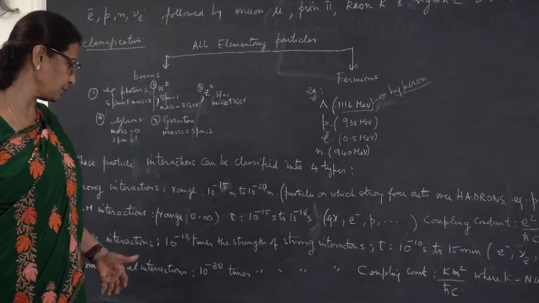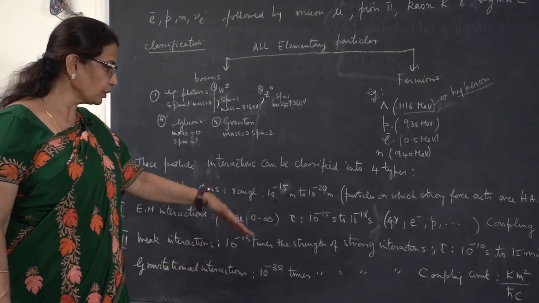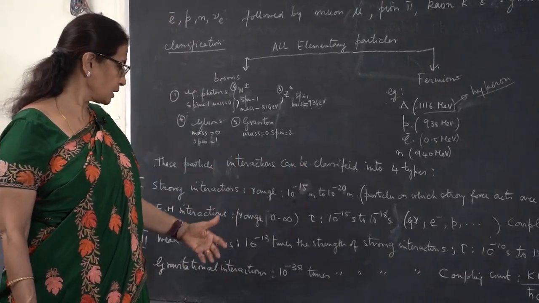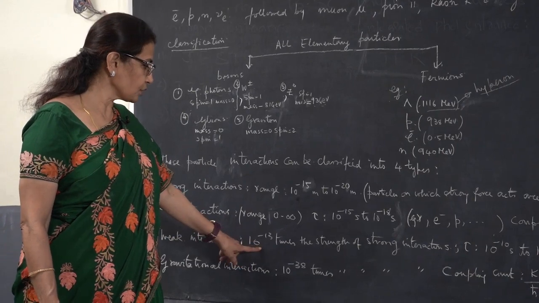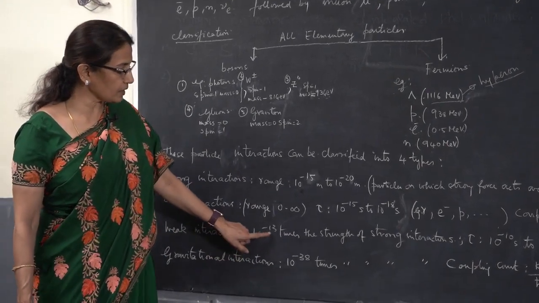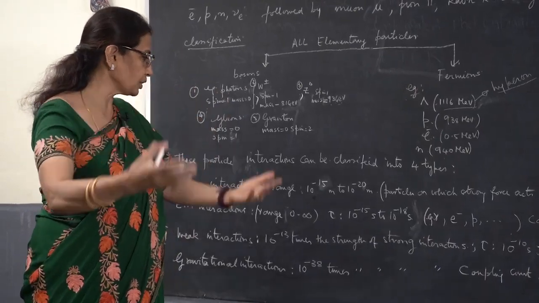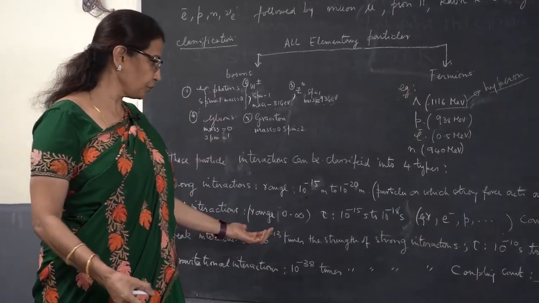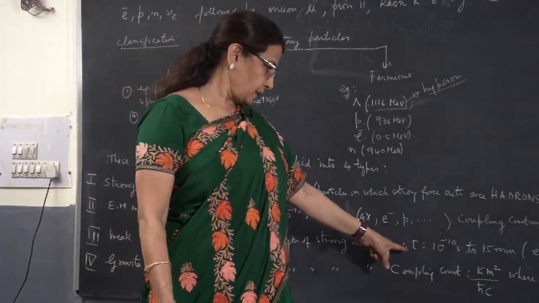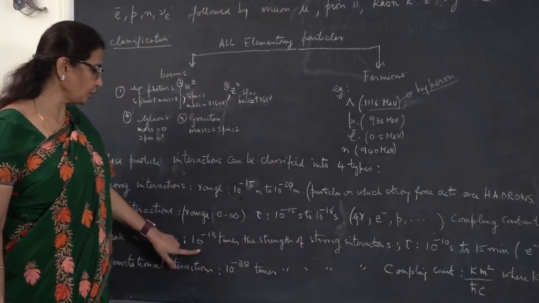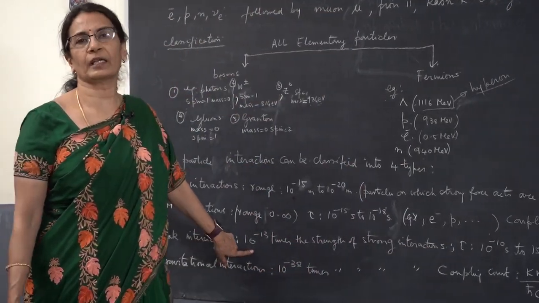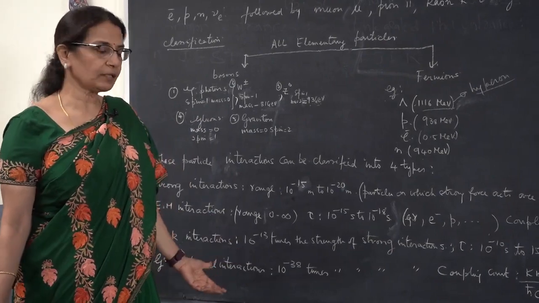That's why they are called weak. So compared to the strong interaction force, the weak interaction force is strong interaction force divided by 10 to the 13. So it's very, very weak, so we call it weak. Weak interactions, as you all know, are responsible for beta decay, where parity won't be conserved.